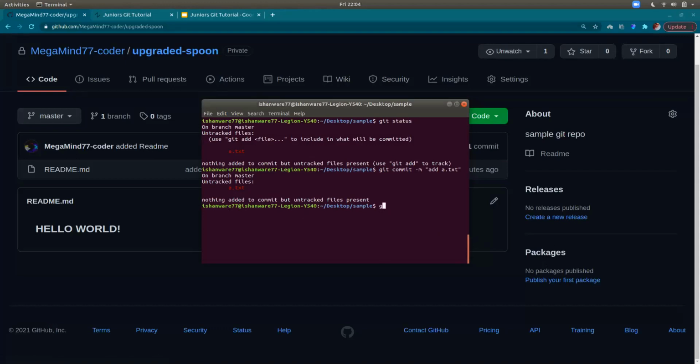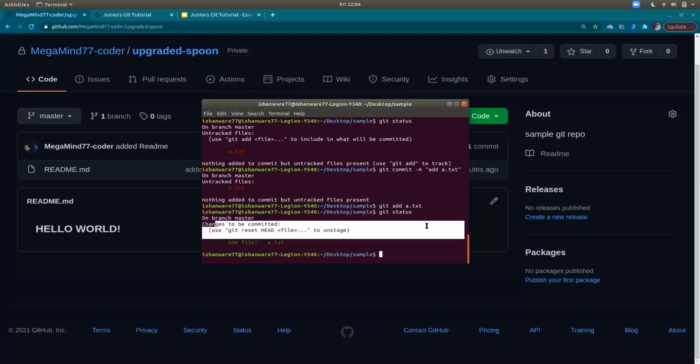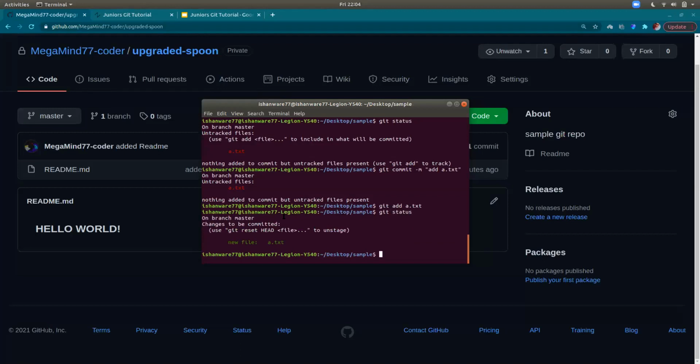Now I'll need to stage it. So git add a.txt. Now it's staged. So git status. See, now it says changes to be committed. A lot of times when you get lost, you can use git status, and there's no issue in that. Now what it's saying is that this file is yet to be committed. So I'll just add some changes onto it.